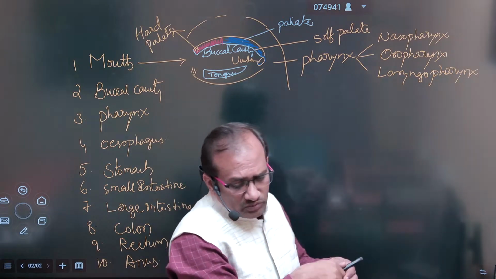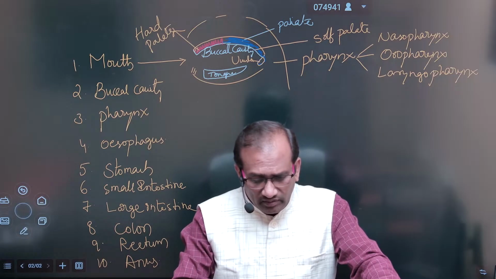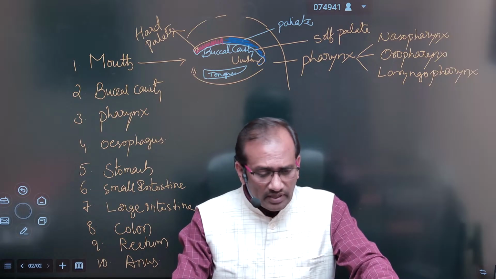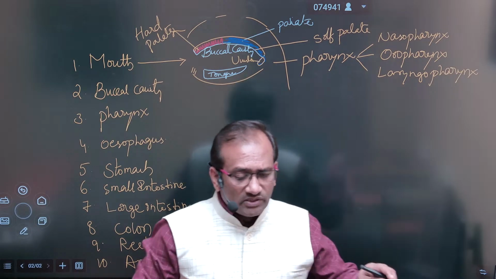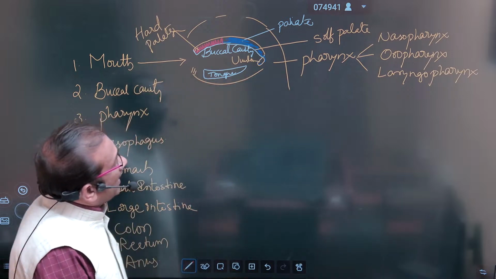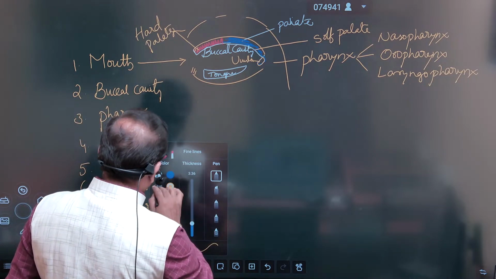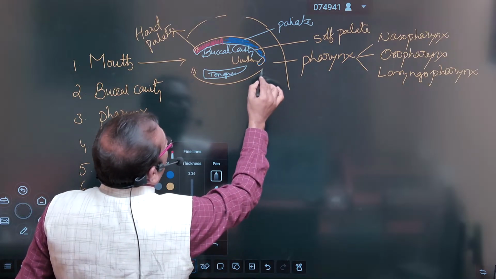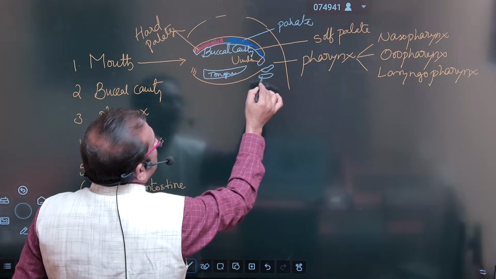So there are three parts in the pharynx area: nasopharynx, oropharynx, and laryngopharynx. And coming down, there is an epiglottis here, and then there is the glottis, the opening of the trachea.